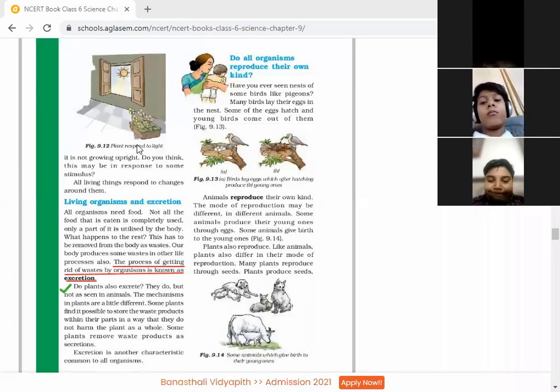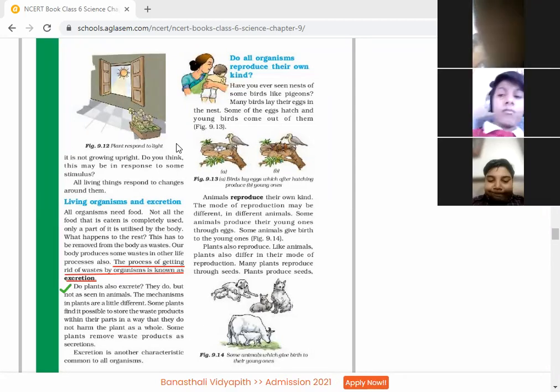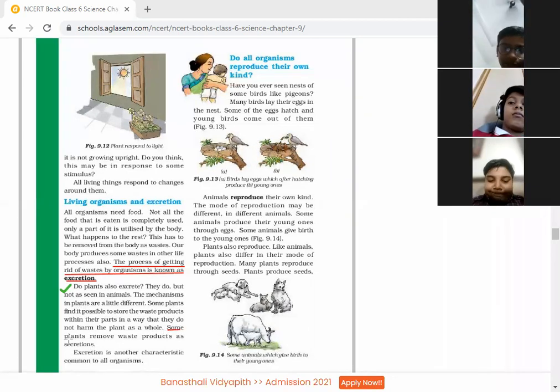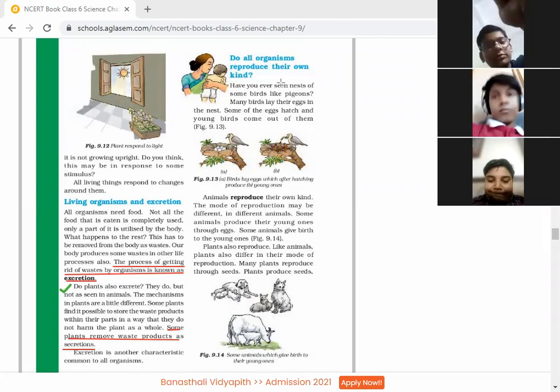Some plants remove waste products as secretion. Excretion is another characteristic common to all living things. So children, underline: some plants remove waste products as secretion. So plants also produce waste material.